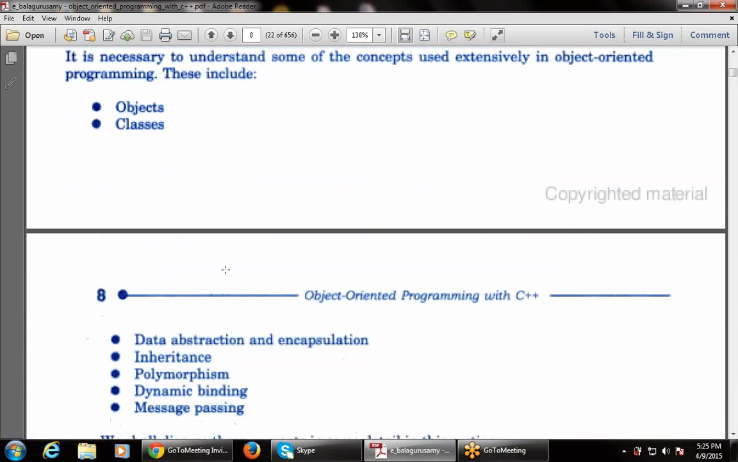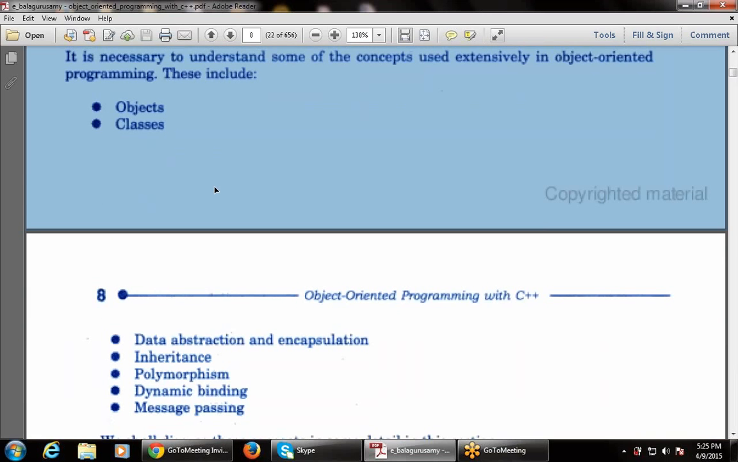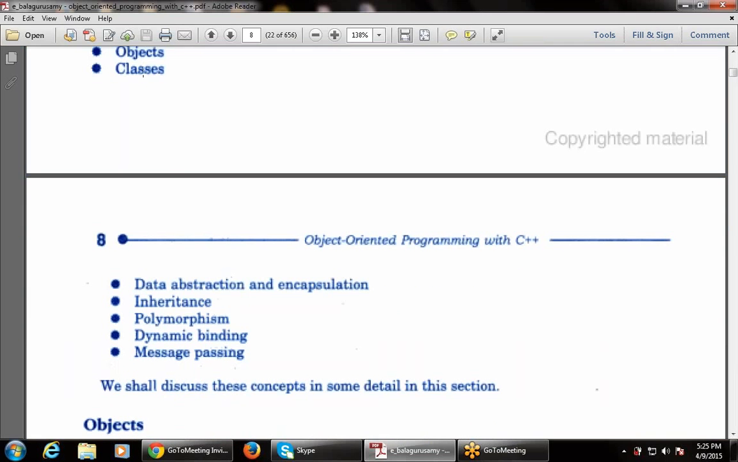Right. It is necessary to understand some of the concepts that are used extensively in object-oriented programming. These include: first objects, then classes, then data abstraction and encapsulation, then inheritance, then polymorphism, then dynamic binding, then message passing. So these are the various concepts used in object-oriented programming.